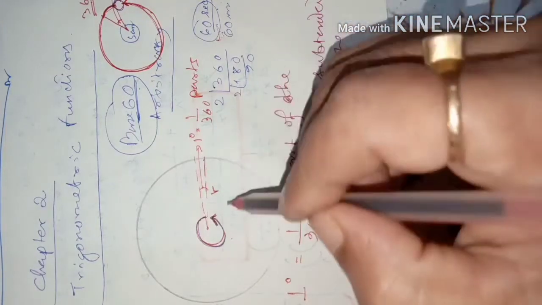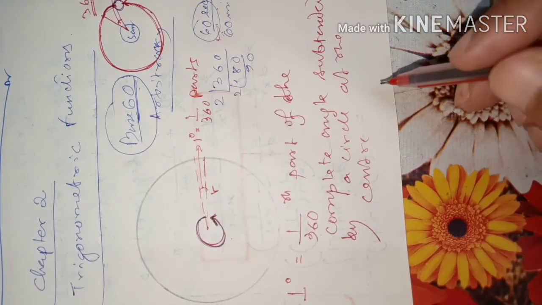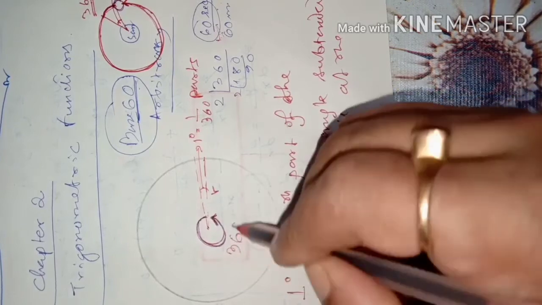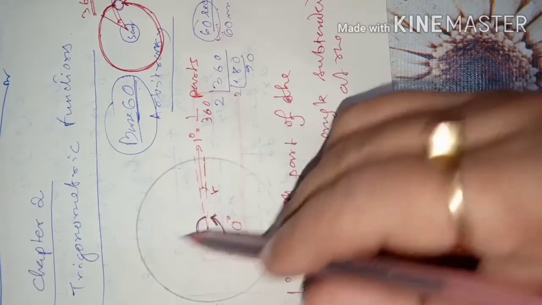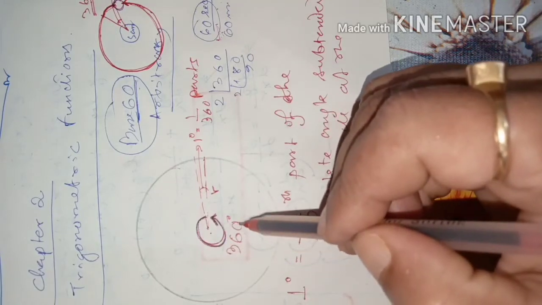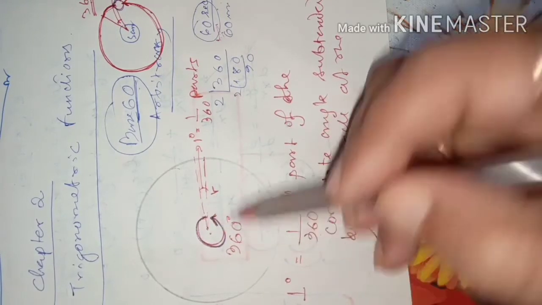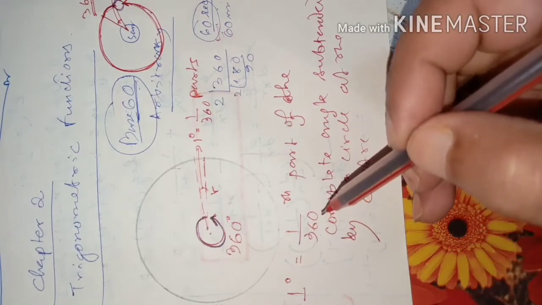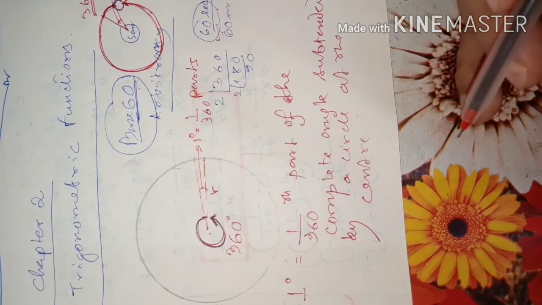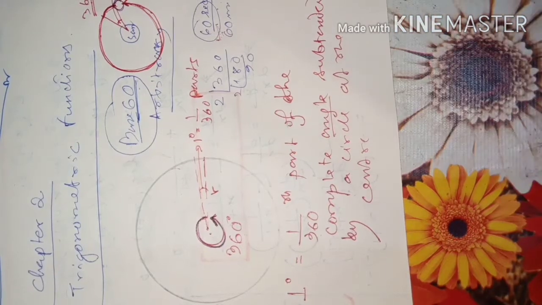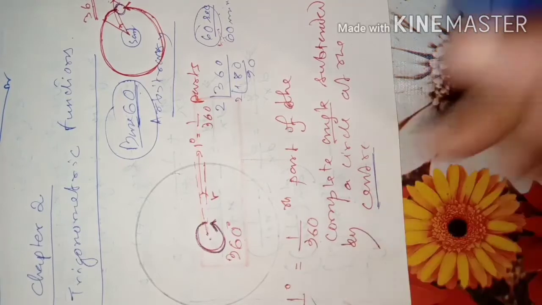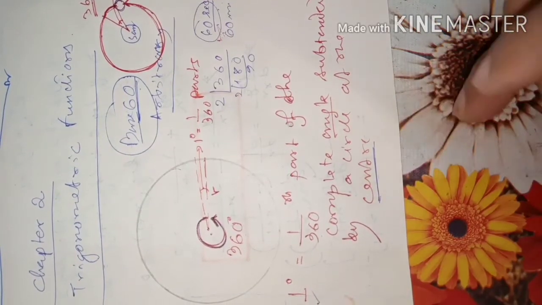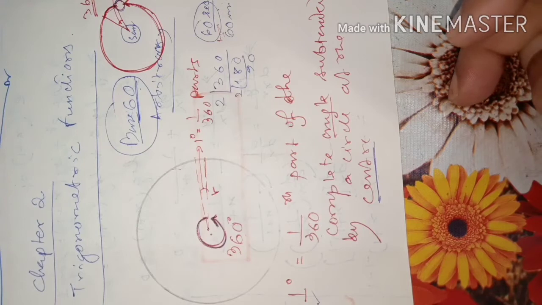That means the angle subtended by the complete circle at the center is 360 degrees. Got the idea? That is 1 degree. But it is not a natural thing that has arisen.